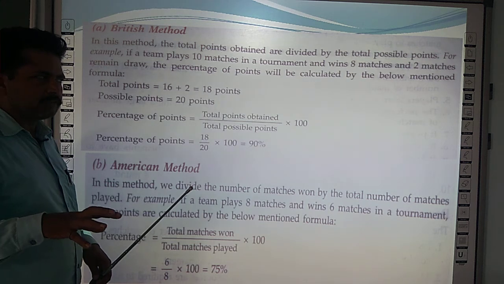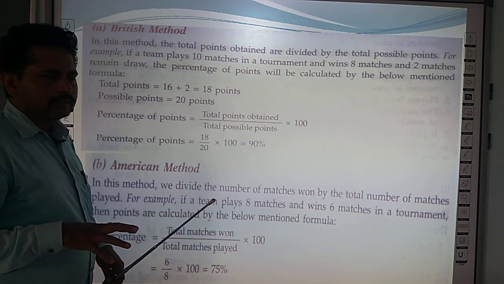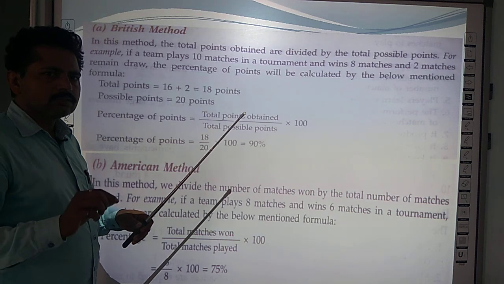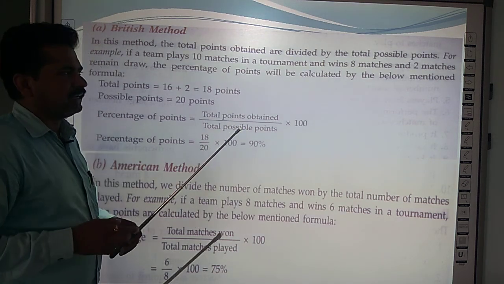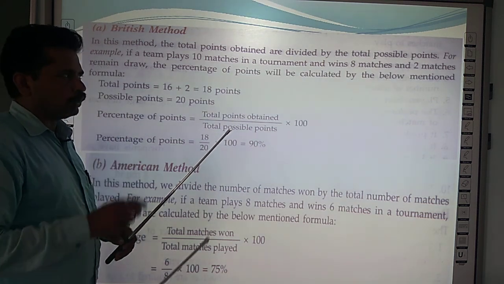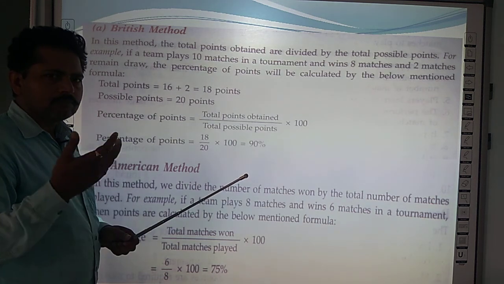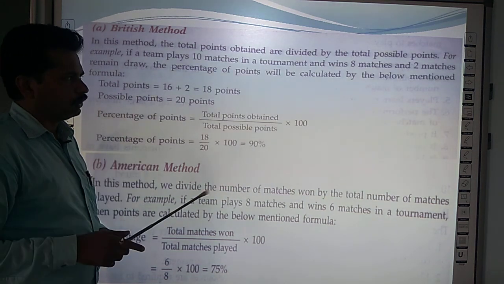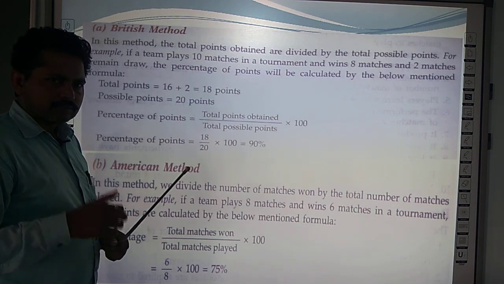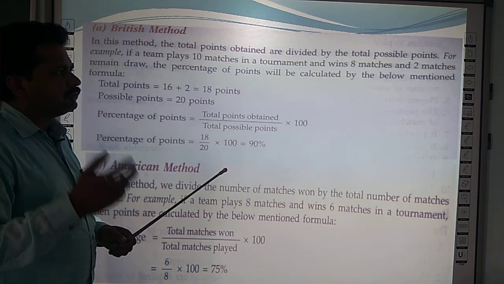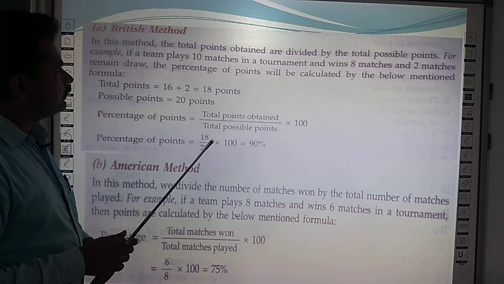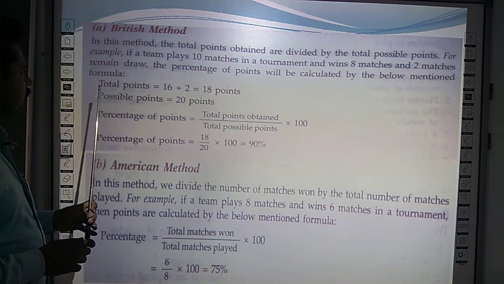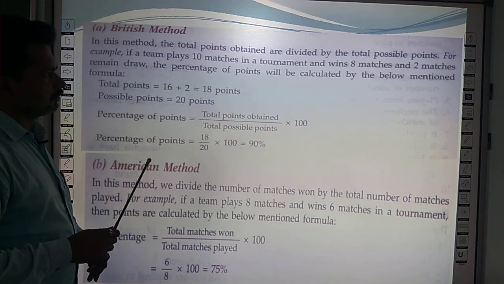So here it is essential for you to know that in a league tournament, if a team gets victory or wins the match, it gets 2 points, and if the match is a draw, both the teams get 1 point each, and the team which loses the match gets 0 points. So while deciding the winner under the British method, we just have to calculate the total points.